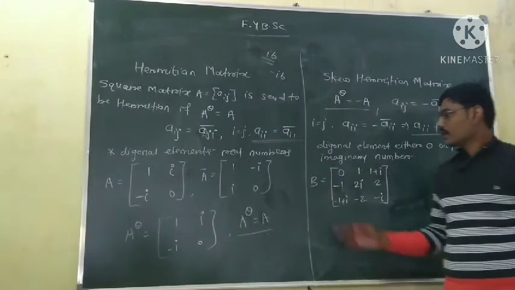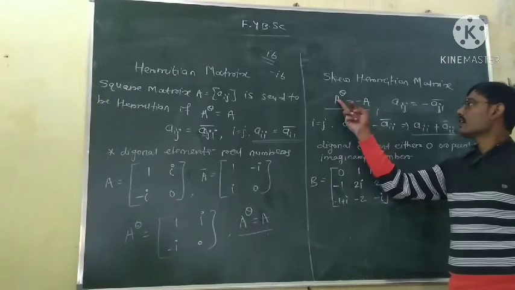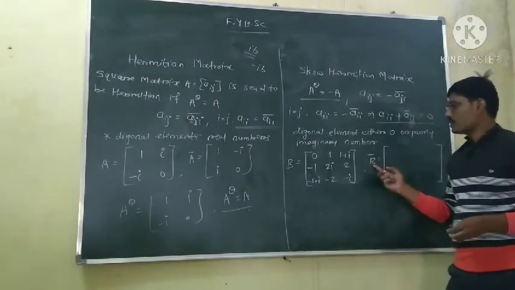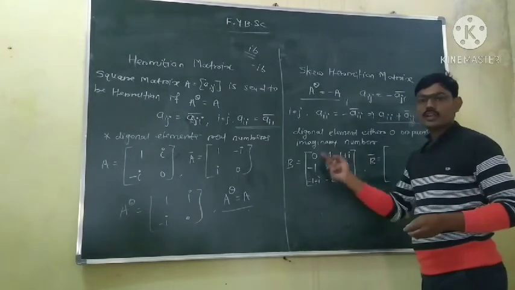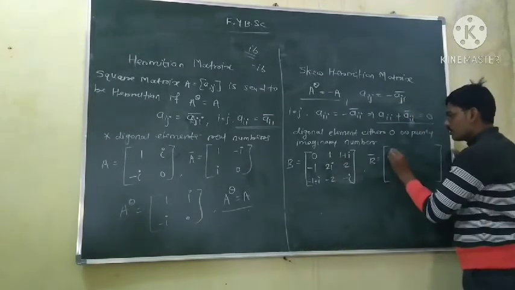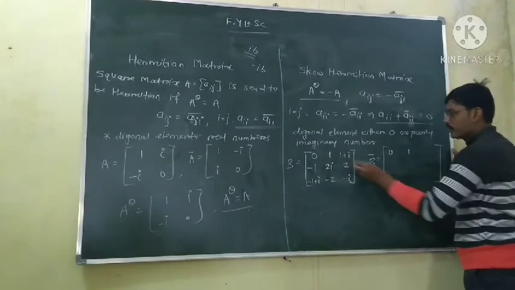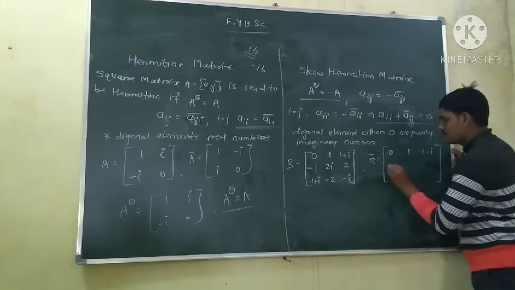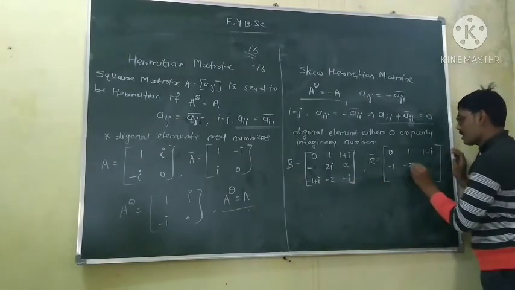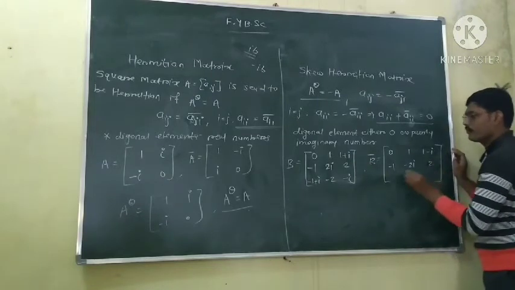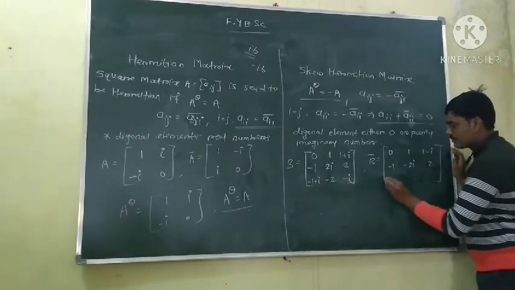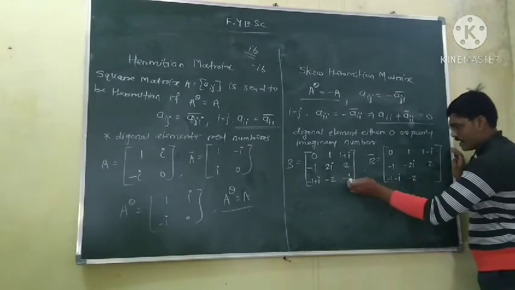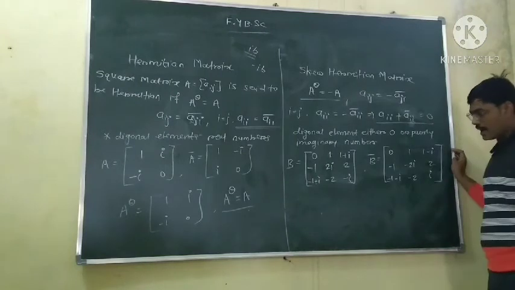How do we check it? Take the conjugate transpose and check that it is equal to minus of that matrix. This is our matrix B. So B conjugate is obtained by taking the conjugate of each element. Conjugate of 0 is 0, conjugate of 1 is 1, conjugate of 1 plus i is 1 minus i, conjugate of minus 1 is minus 1, conjugate of 2i is minus 2i, conjugate of 2 is 2, conjugate of minus 1 plus i is minus 1 minus i, conjugate of minus 2 is minus 2, and conjugate of minus i is plus i.